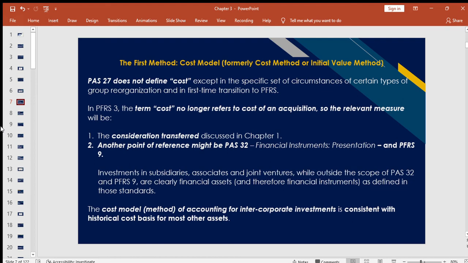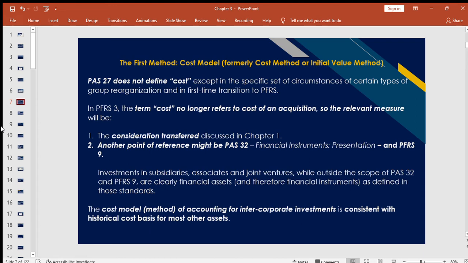It says, except in the specific set of circumstances of certain types of group reorganization and in first-time transition to PFRS. And in PFRS 3, the term cost no longer refers to the cost of an acquisition.